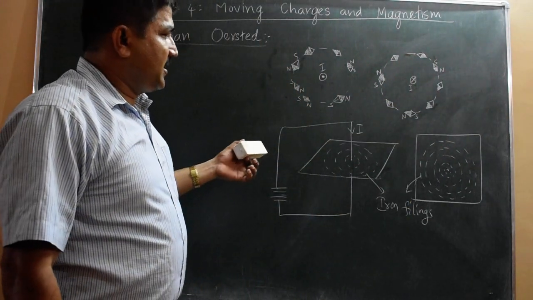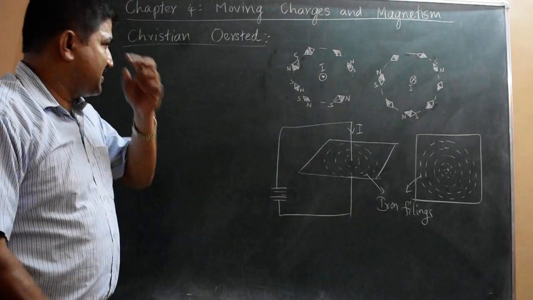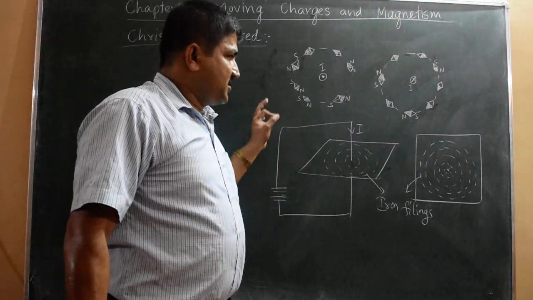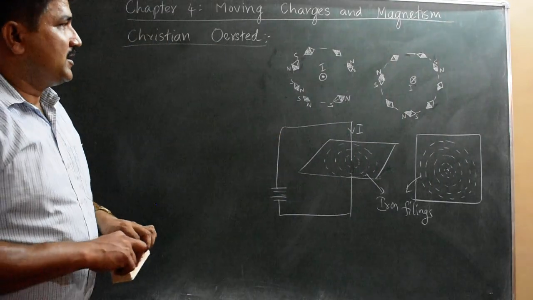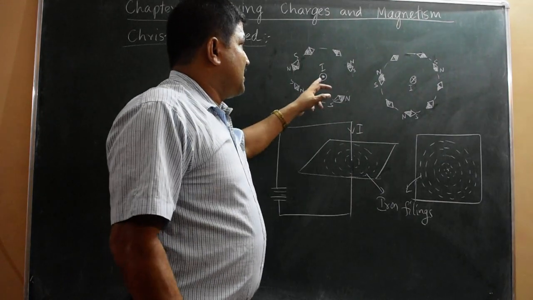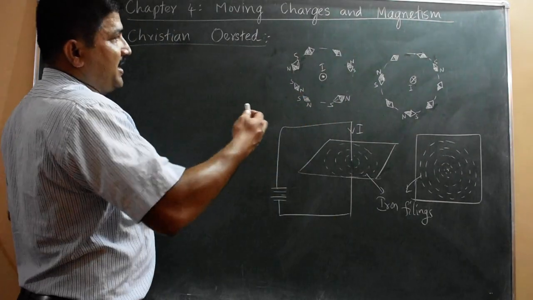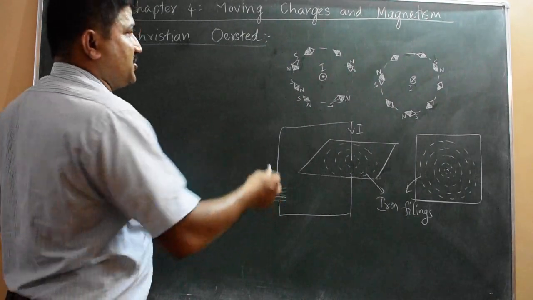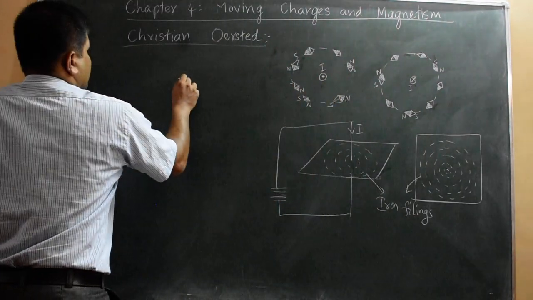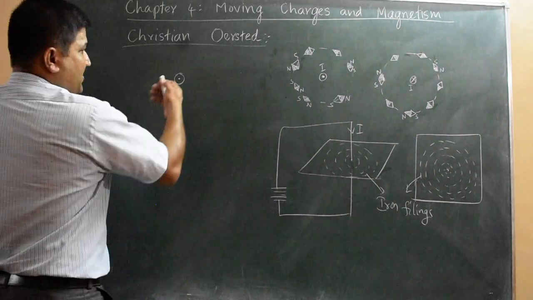Next, when the current strength is increased, the deflection in the needle increases. So these are all the facts studied by Christian Ørsted regarding magnetism. The sign convention is that current coming out of the plane surface or any surface, current normal outward, is shown by a dot with a circle. This is the current or field coming out of the board.